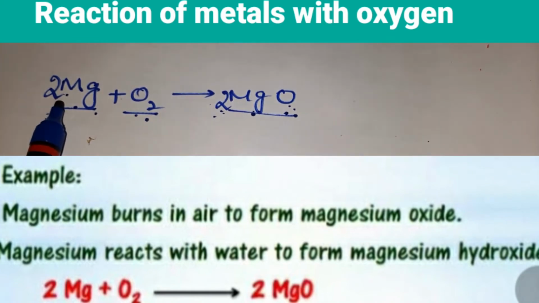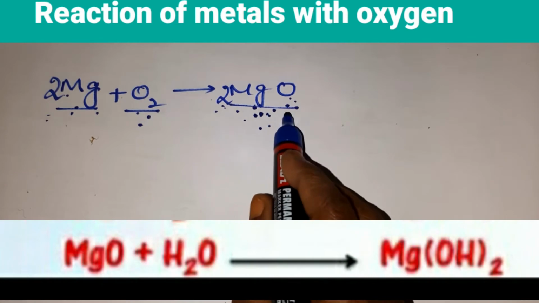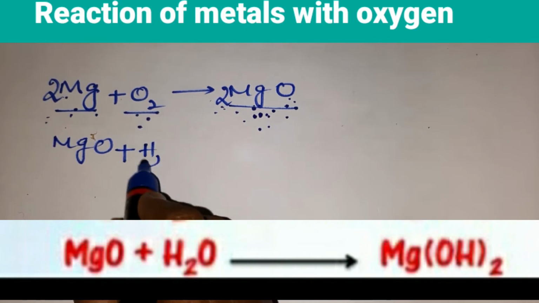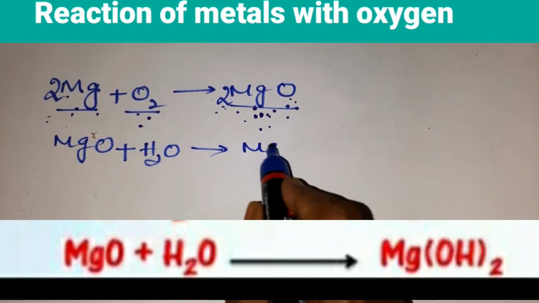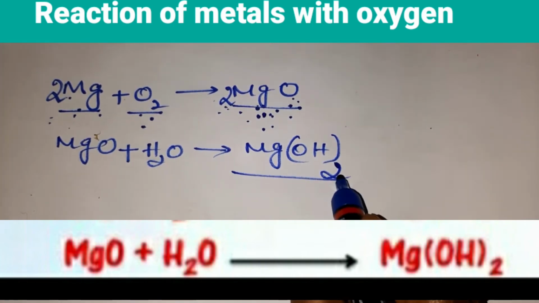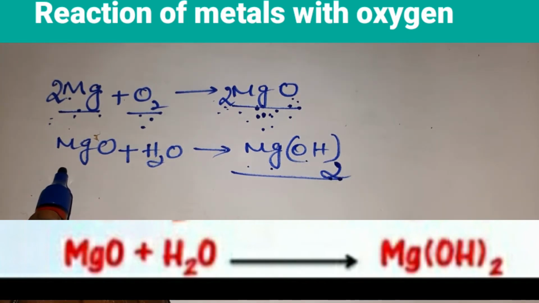So what happens when metals react with oxygen? You get metallic oxides. And I told you these metallic oxides are called basic oxides. Why are they called basic oxides? Because when they react with water, they form hydroxides. For example, you can take the same magnesium oxide. When you dissolve it in water, you get magnesium hydroxide, Mg(OH)2. We'll see whether the equation is balanced or not, children.